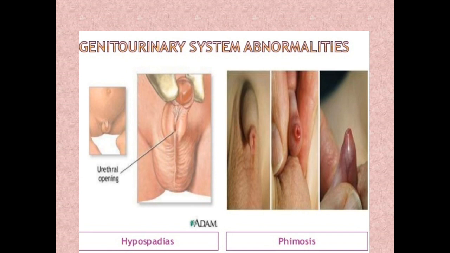It is called phimosis. Whenever the baby is passing urine, either the stream is not proper, there will be dribbling of urine, or there is noticeable ballooning at the end of the penis. So it's called phimosis. What are the other things?